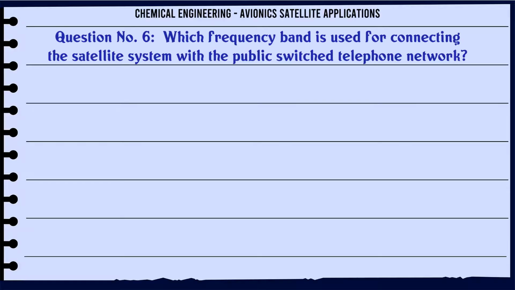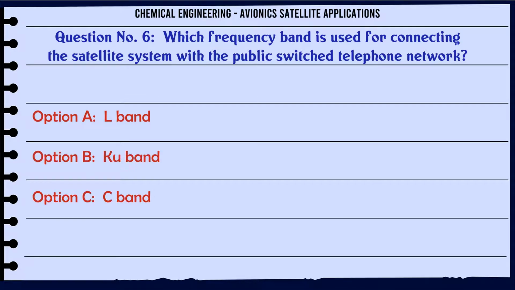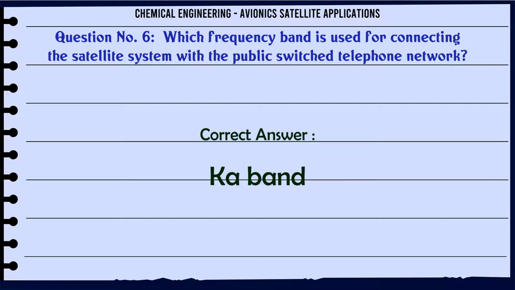Which frequency band is used for connecting the satellite system with the public switched telephone network? A. L band, B. Q band, C. C band, D. Ka band. The correct answer is Ka band.